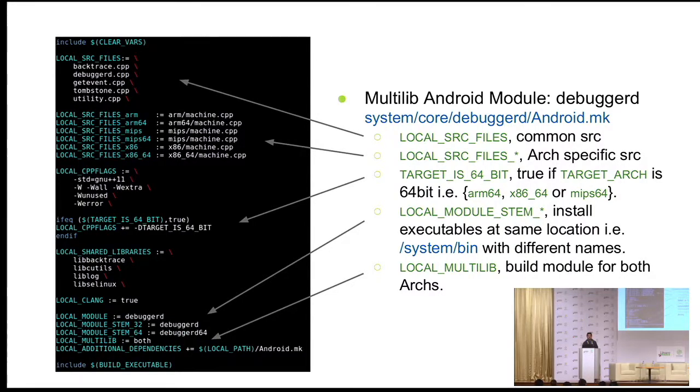So this is a debugger daemon, and it builds and gets copied as debuggerd and debuggerd64. So that if you want to run a 32-bit debugger daemon, you run debuggerd, and for 64-bit, you run debuggerd64.